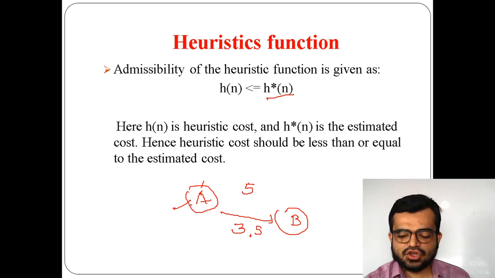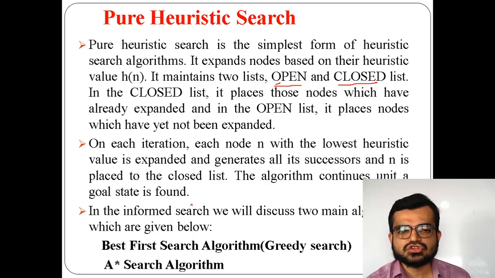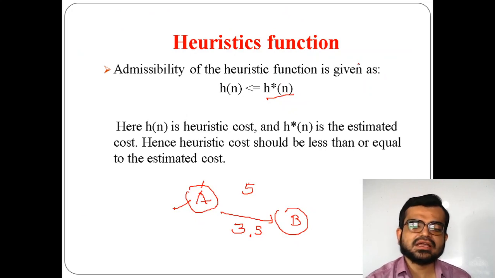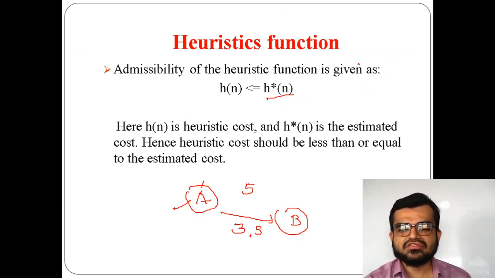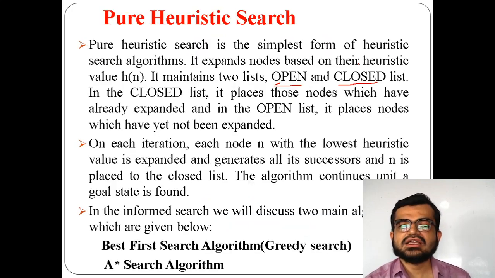A is already visited, so the visited node will come under the closed list. Such nodes that have been visited are expanded, you may say, because the tree can be in a root-child relationship. So in that sense you can use the term expansion. Now A has been expanded to B, so A will come under the closed list. And the open list holds nodes that have not yet been expanded, that means you can use such nodes for further expansion.